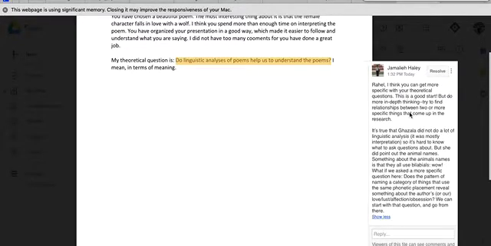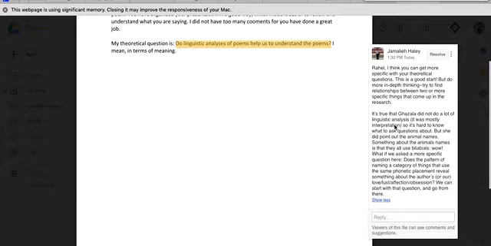We can do more in-depth thinking, try to find relationships between two or more specific things that come up in the research or the analysis that she did. Okay, not Rahel's fault. It's true that Ghazala did not do a lot of linguistic analysis. It was mostly interpretation, so it's hard to know what to ask questions about. But she did point out a few things. One of the things I noticed that she pointed out were the animal names in the poem. Something about the animal names is that they all use bilabials.